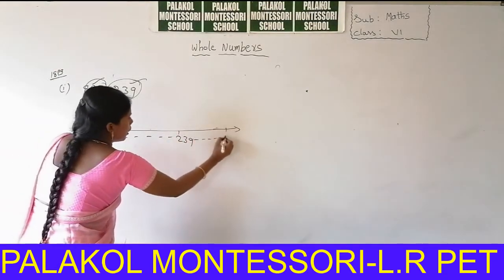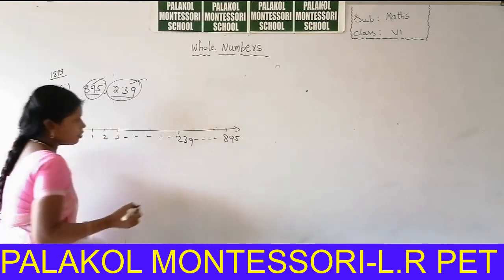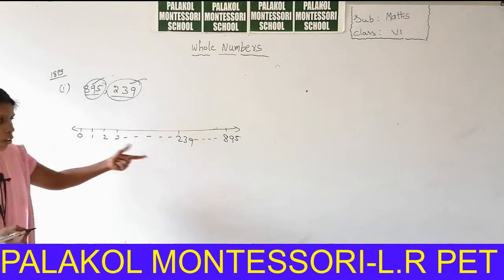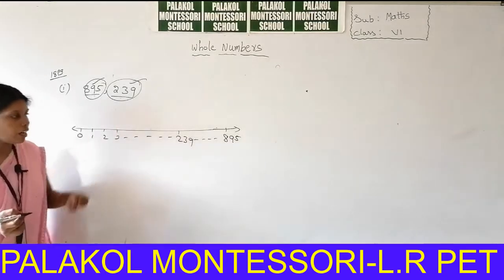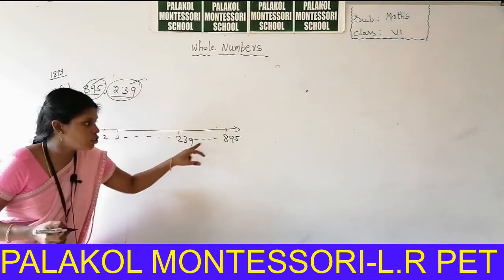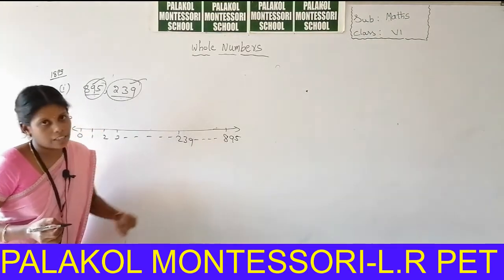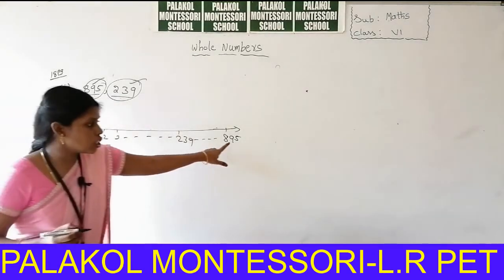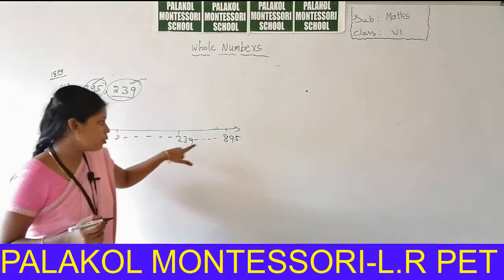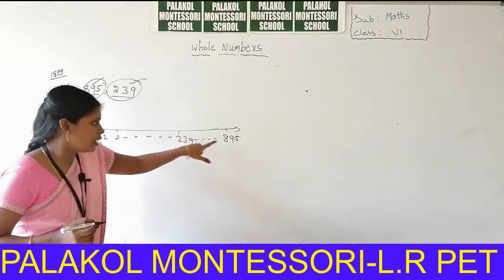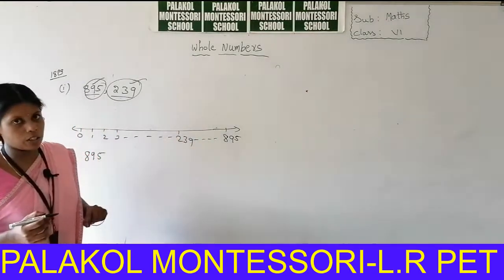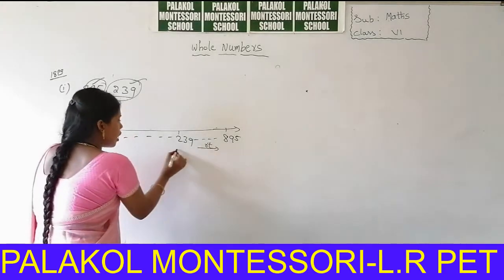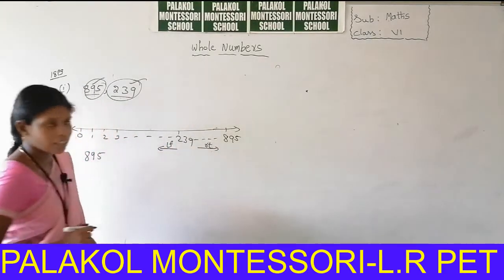So at some time 895 will come on the number line. So we can write the position of these two numbers on the number line. In these two numbers, which one is the biggest number? 895. So what is the position of 895 to the 239? It is on the right side of 239. This is 239. This is the right side of 239. This is the left side of 239. Is it correct or wrong?